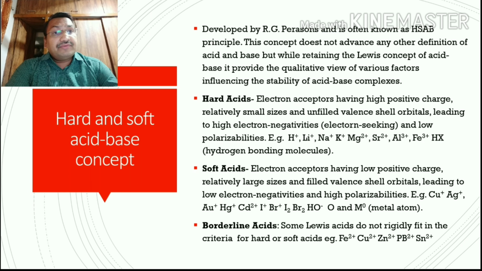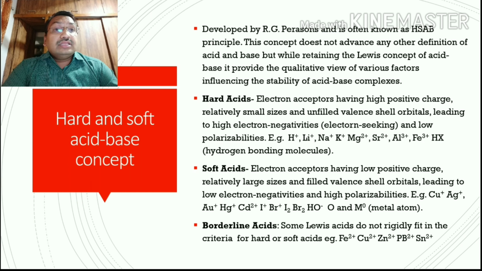So these are the soft acids. Both have positive charge, but the positivity in hard acid is high and in soft acid is low. The relative size of hard acid is small, while soft acid is larger.